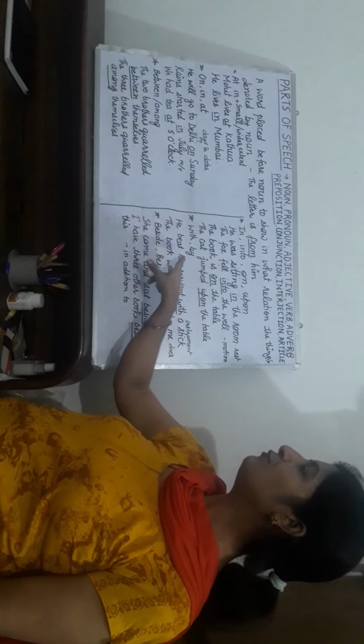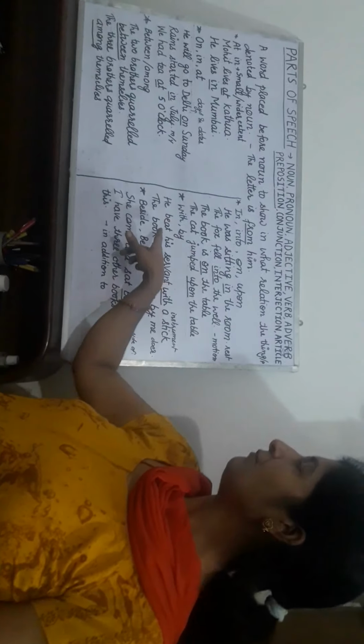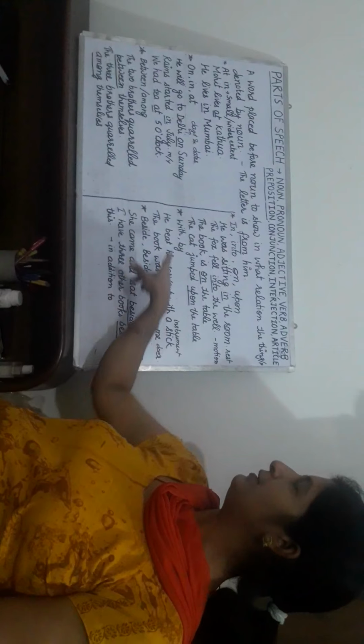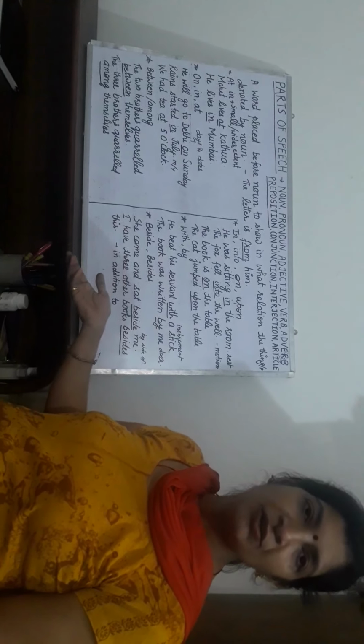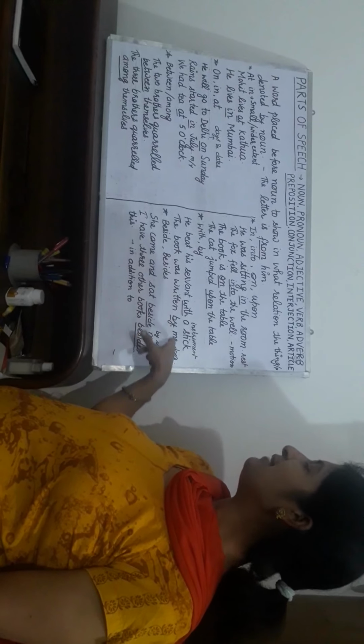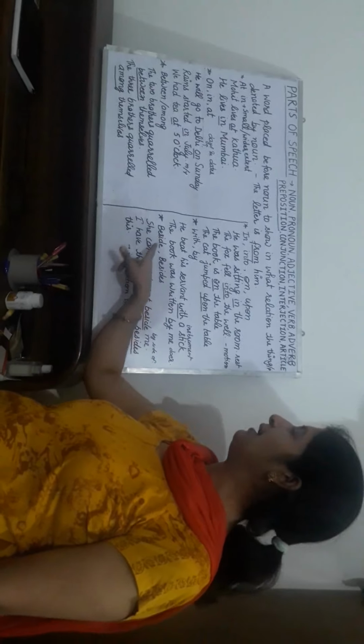Next, with, by. With we use for the instrument. He beat his servant with a stick. Now stick, and we used with. By is for the doer or the agent. The book was written by me. By here, the doer, and we used by for that.